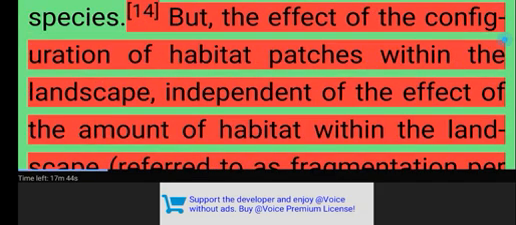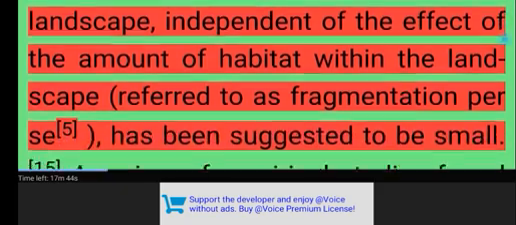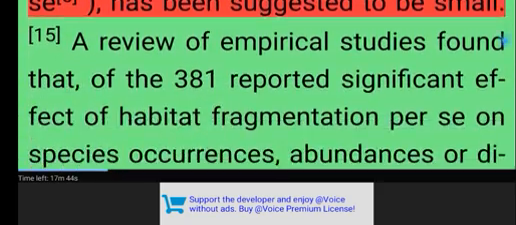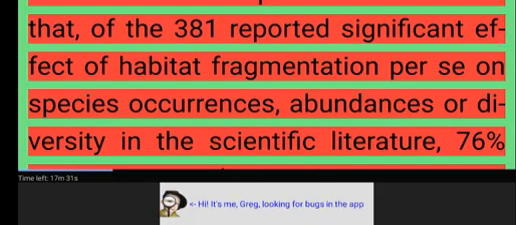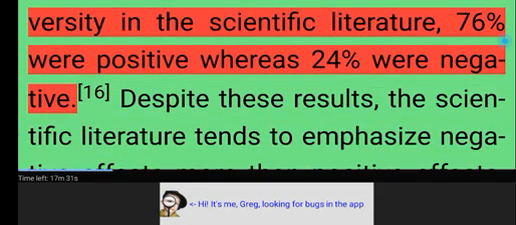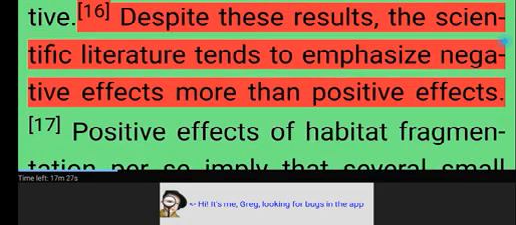But the effect of the configuration of habitat patches within the landscape, independent of the effect of the amount of habitat within the landscape, referred to as fragmentation per se, has been suggested to be small. A review of empirical studies found that, of the 381 reported significant effects of habitat fragmentation per se on species occurrences, abundances or diversity in the scientific literature, 76% were positive whereas 24% were negative. Despite these results, the scientific literature tends to emphasize negative effects more than positive effects.